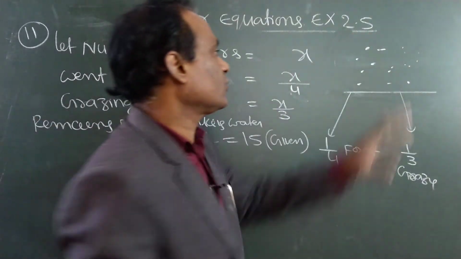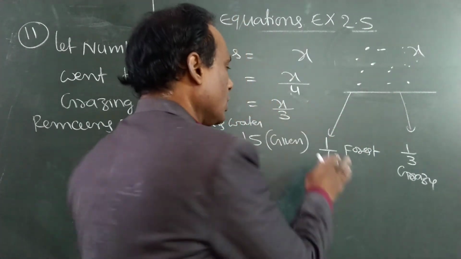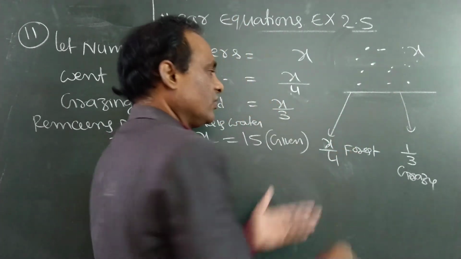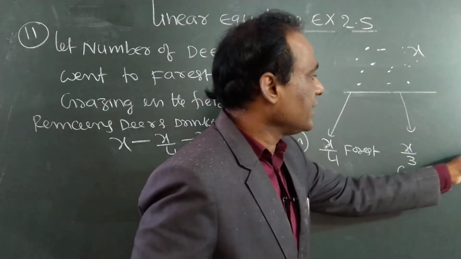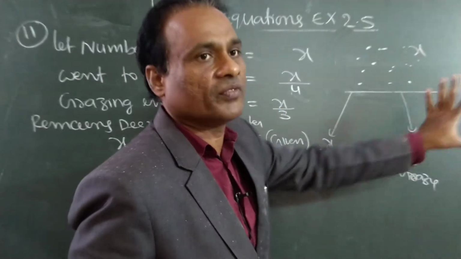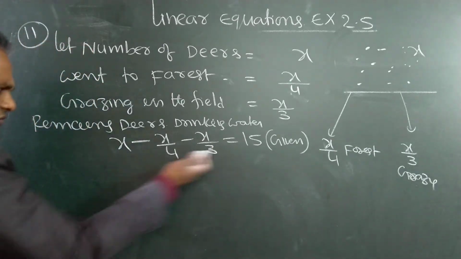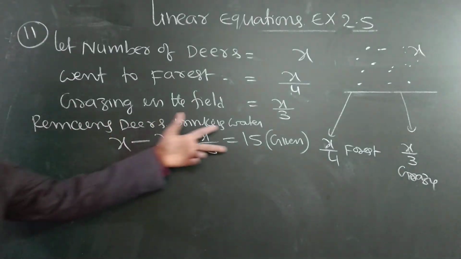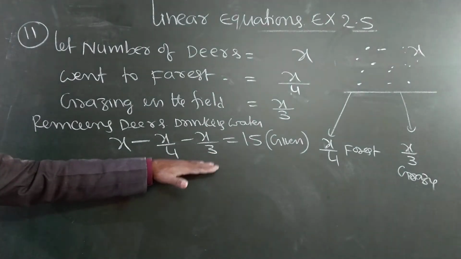From total deer x, subtract x by 4, subtract x by 3, then we will get the remaining deer who are drinking on the bank of the river. How many are remaining? 15. So that's all. Up to here only you have to understand.